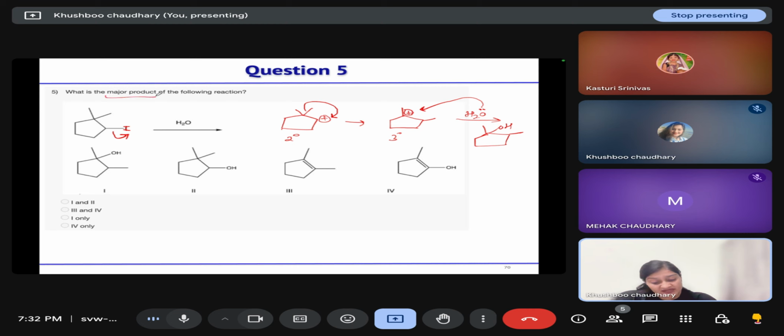So they are asking about the major product. Another product is also possible, but the major product is this one. Only option 1. Yeah. What are the possible products means 1 and 2. Yeah. But they are asking about the major product, so we have to give only one option. Only major they are asking. Yeah.